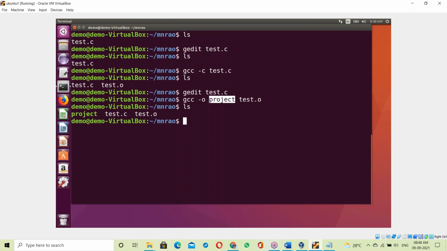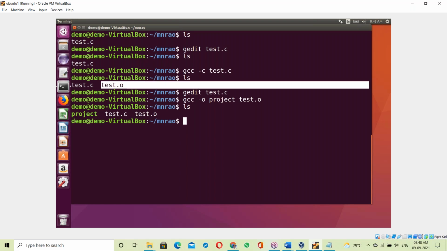Now, how is this exe file created? This project exe file is generated by linking your program's binary code, the test.o file, plus the binary code of the stdio.h and all the included files, which means the C library, plus the binary code for the OS library. So the OS library is also linked into this exe file.